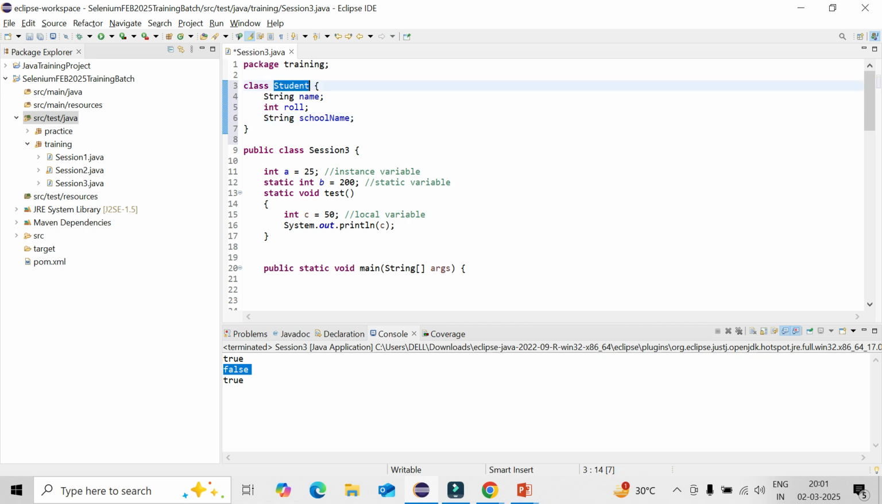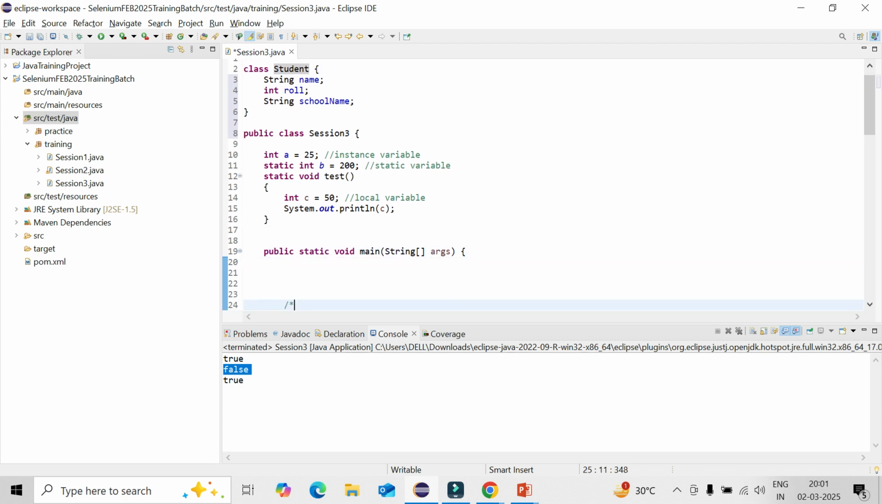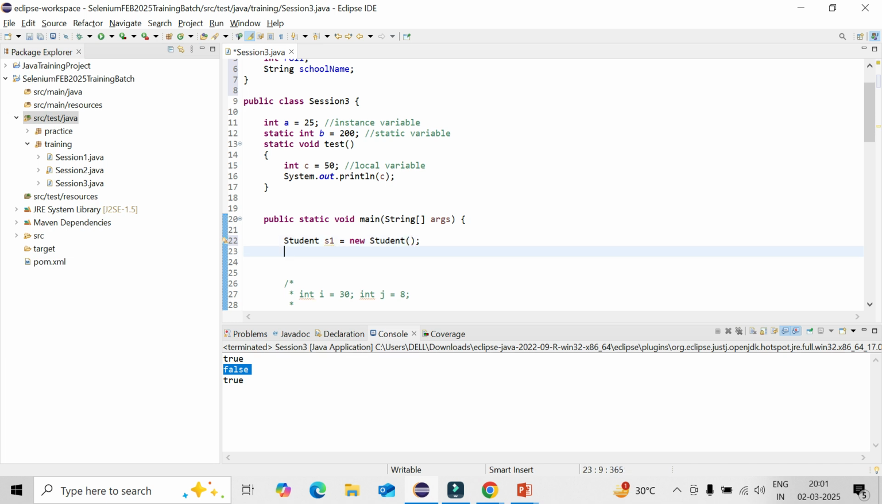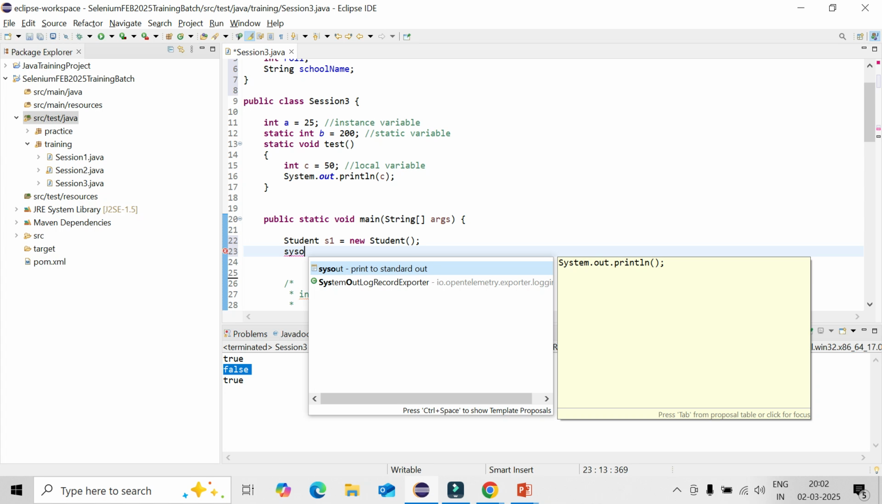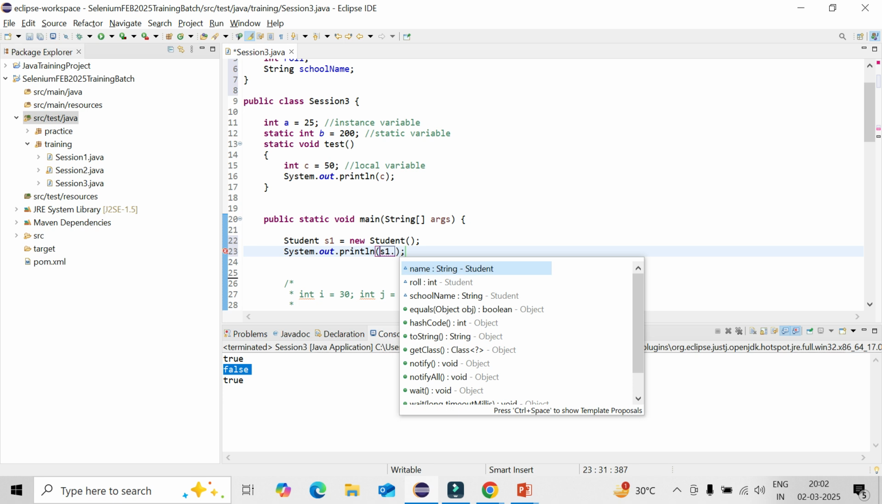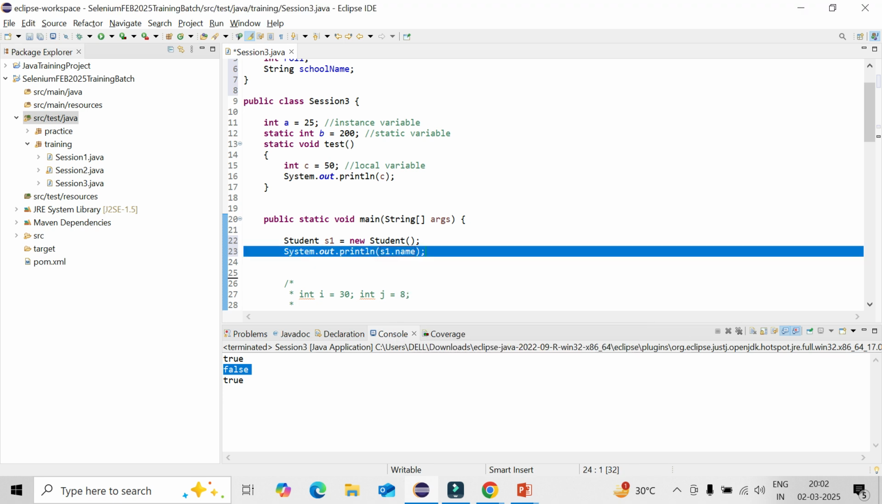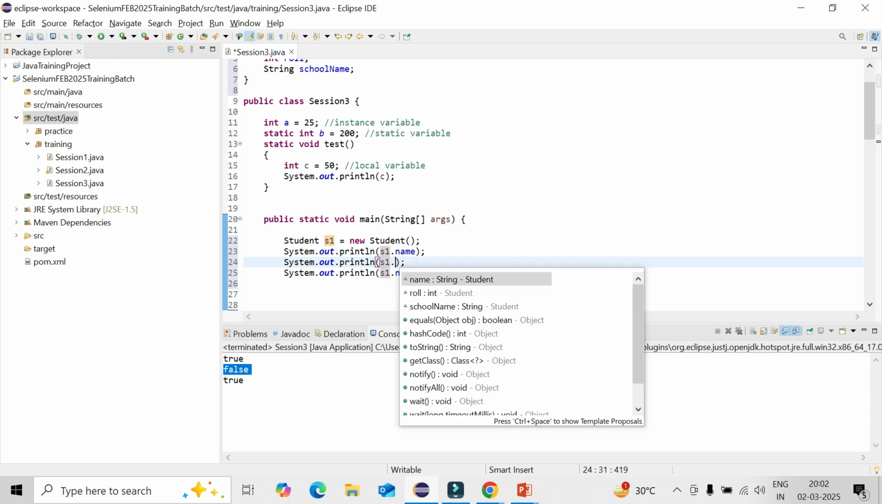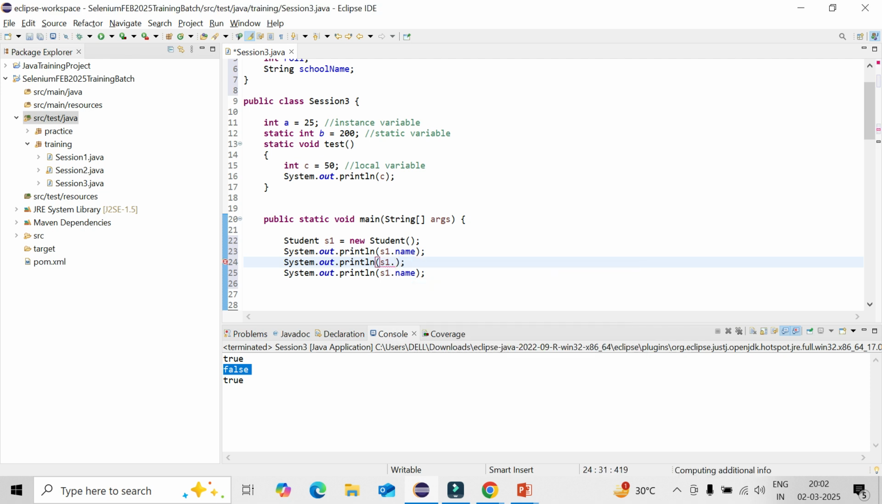Now I can create an object here, in the main class: Student s1 equal to new Student. Then I can print something. So s1 press dot, and all these will come. s1 dot name, then s1 dot roll, s1 dot school name.